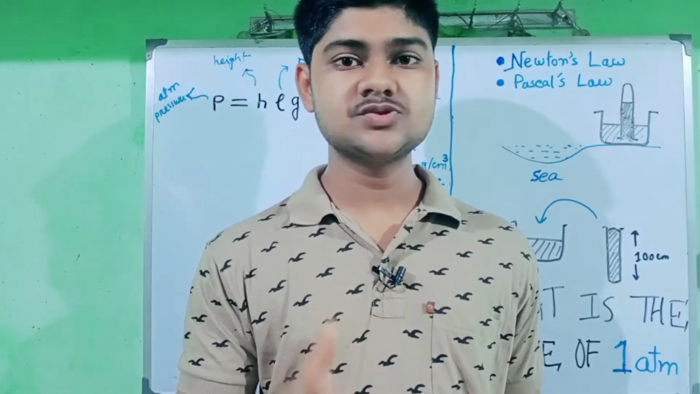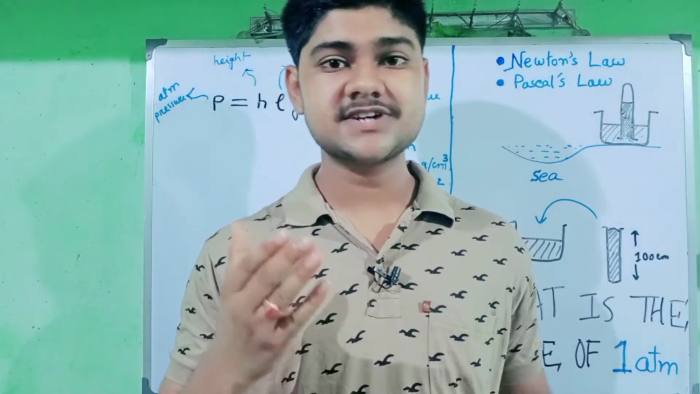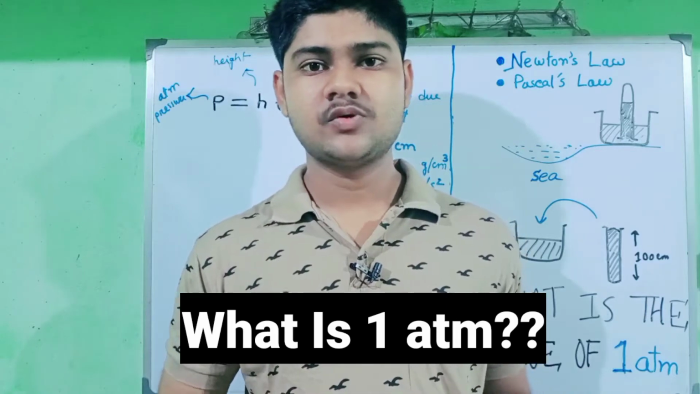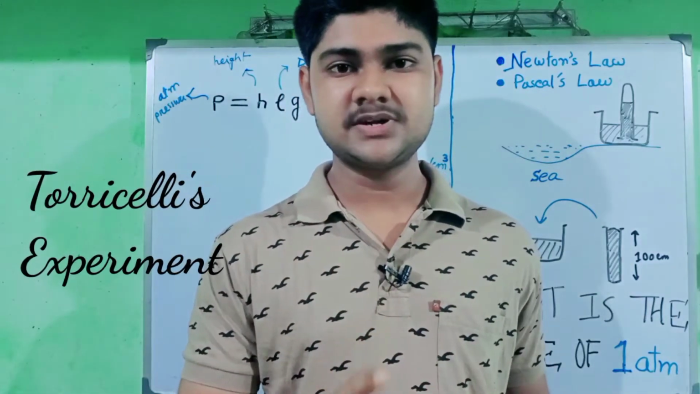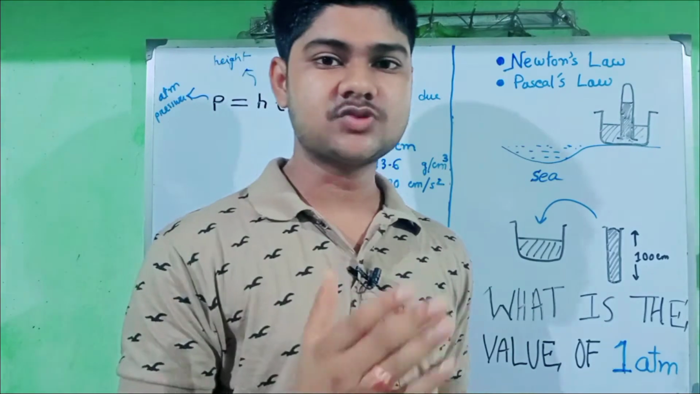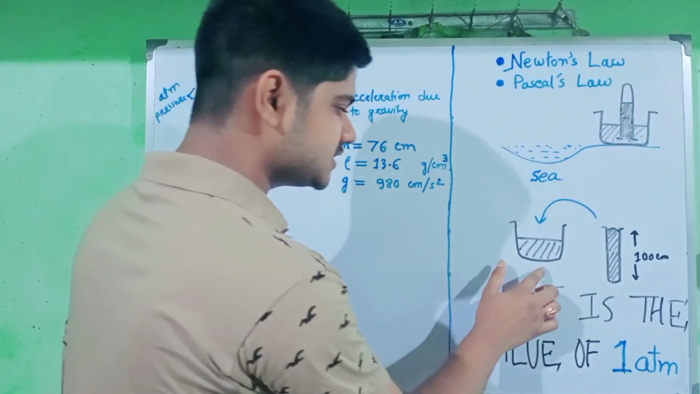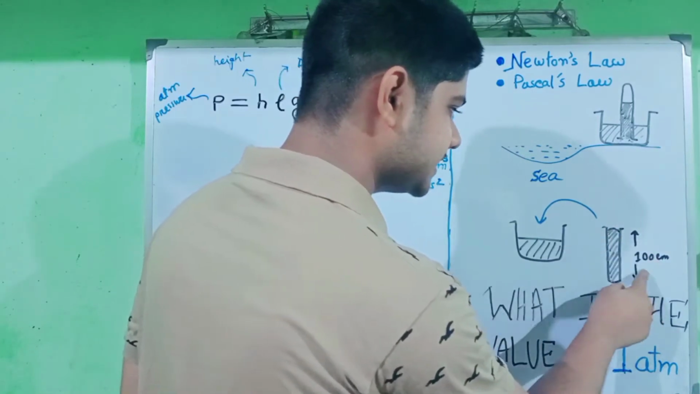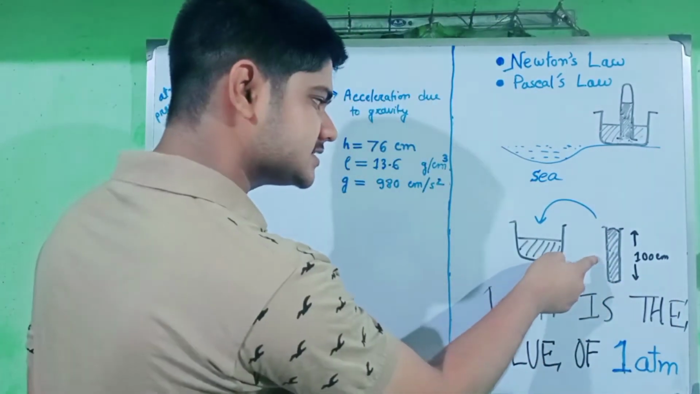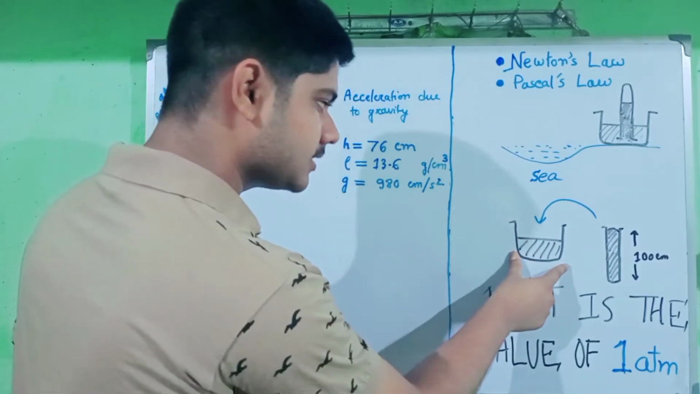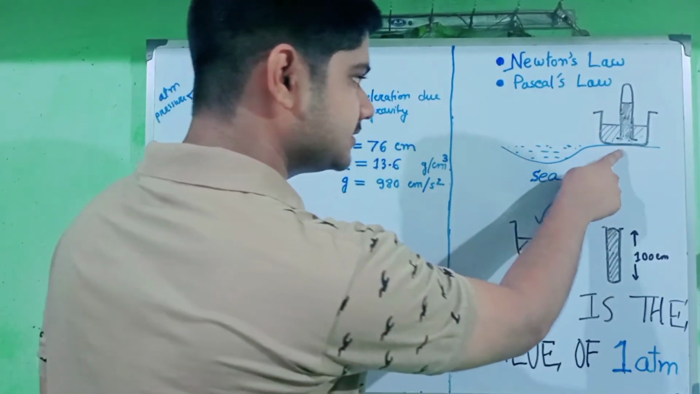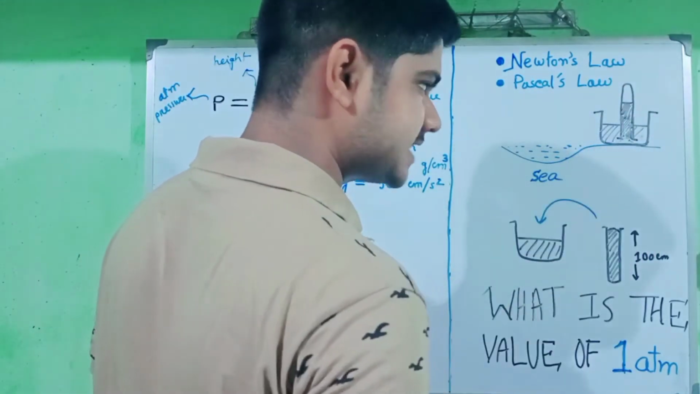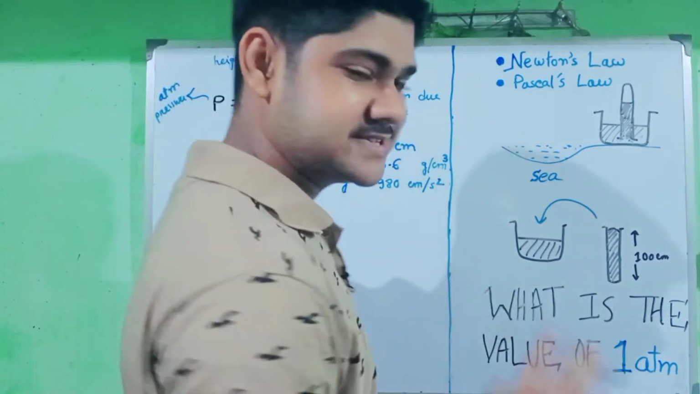So before deducing the value of 1 atmosphere, let us first understand what is 1 atmosphere. To understand this, we first discuss the Torricelli experiment briefly. Scientist Torricelli took a beaker which was partially filled with mercury, and he took a glass tube which was completely filled with mercury, and the glass tube has a length of 100 cm. He put this glass tube inside the beaker in an upside down manner, and he fixed this with a stand. He observed a pretty amazing thing.